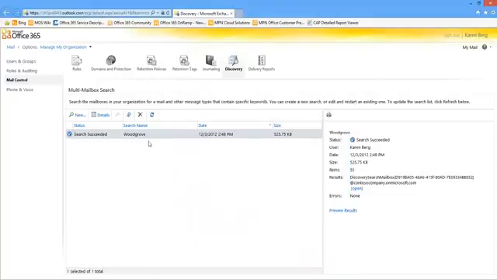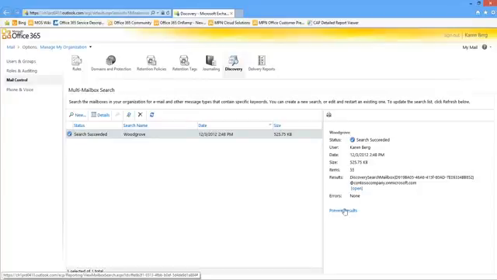Again, here's this search I've done ahead of time. It can take a few minutes to do a search, even more time if it's really complex across a number of mailboxes. I won't actually perform the search here, but here's the search criteria that we just looked at, that I performed recently, and that succeeded recently. It tells me a little bit of information about the date it was performed, the size of the results, and the number of items that were found. Again, I had it copy the results into this discovery search mailbox, this default mailbox that's available.